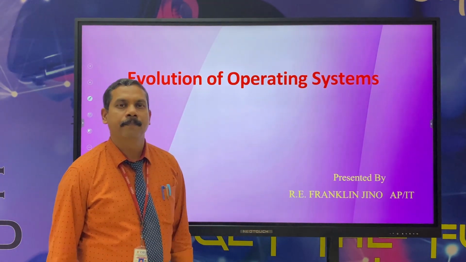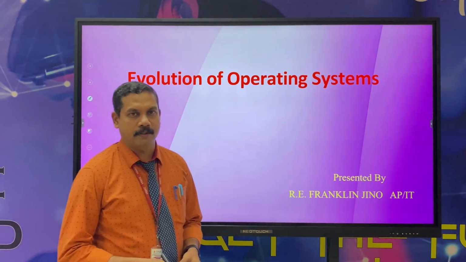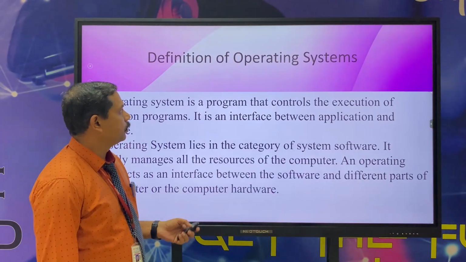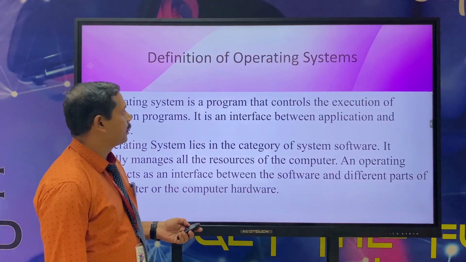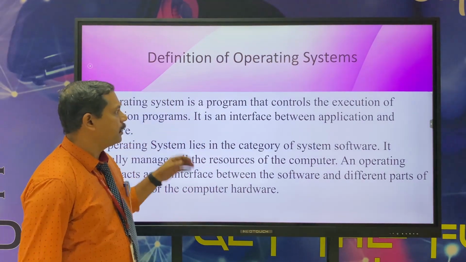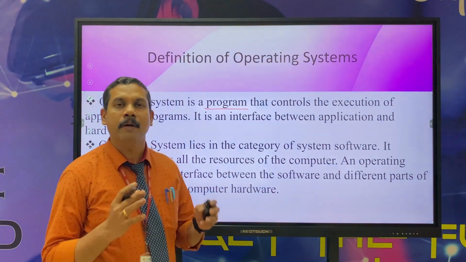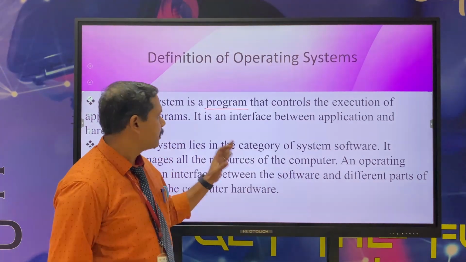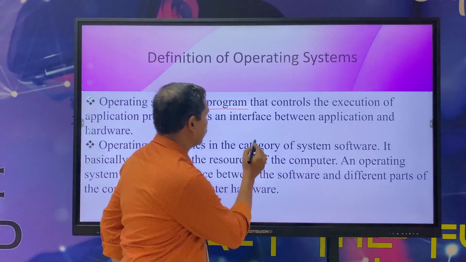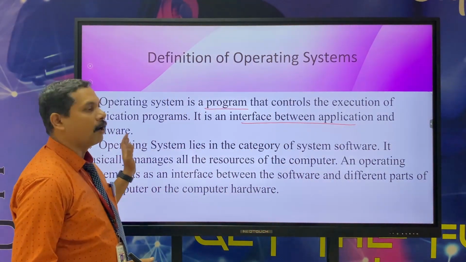Let us see the evolution of operating systems. Before that, what is the definition of an operating system? An operating system is a program that controls the execution of application programs. It is the interface between the application and the hardware.